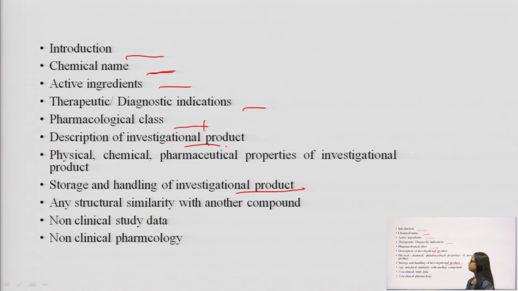Next, non-clinical study data. Very important: the non-clinical studies performed on animals or in vitro studies should be mentioned very clearly in the investigator's brochure. Next, non-clinical pharmacology. It means testing done on animals. So the pharmacology data from there is included in the investigator's brochure.